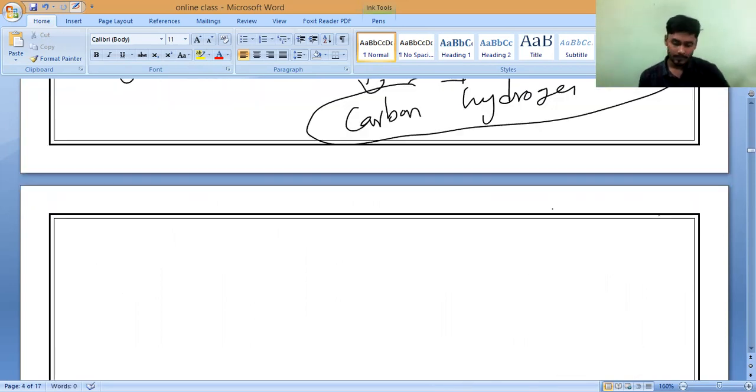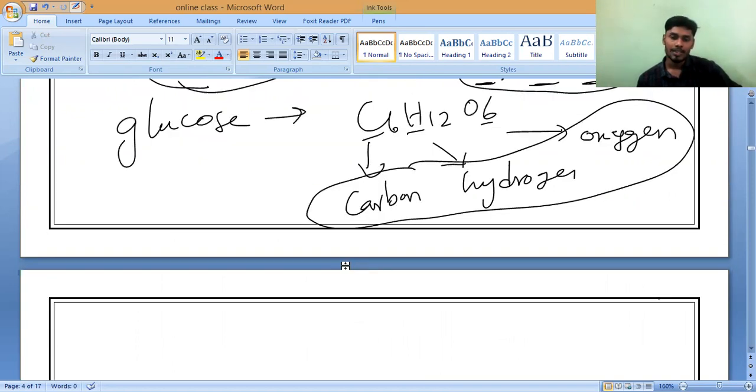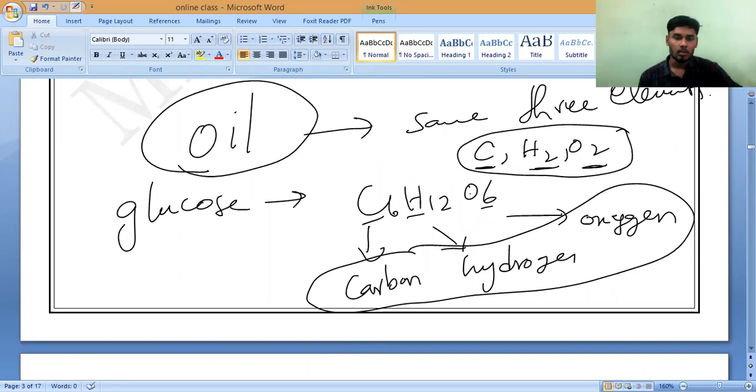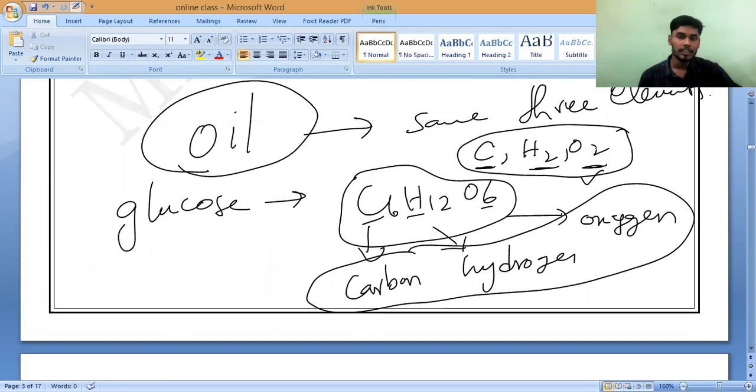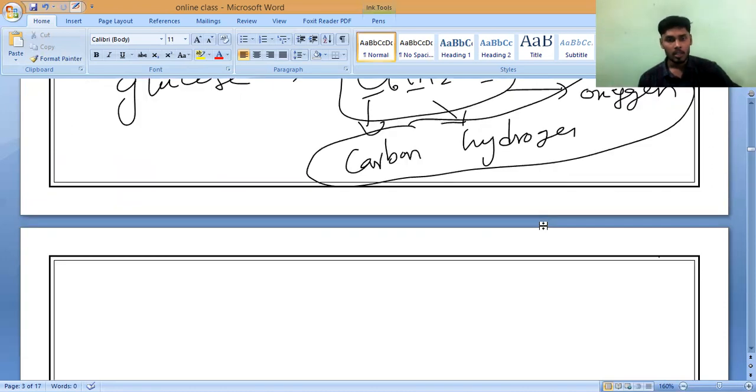Oils and fats are also made up of the same three elements like glucose. This is the glucose formula, C6H12O6. Even these oils are made up of the same thing. Is it okay, Mari? Carbon symbol is C. Hydrogen symbol is H2. Oxygen symbol is O2. Don't get confused.